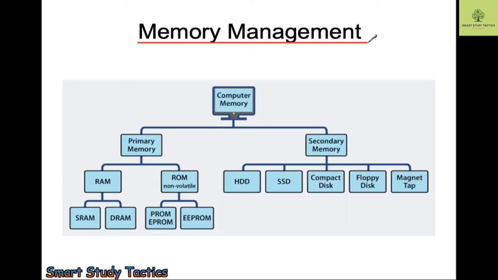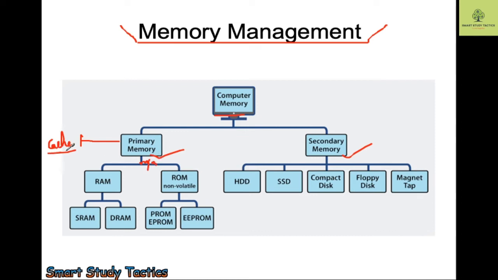Now we have a different view to see the categorization of the memory. The computer memory can be categorized in two ways, primary and secondary. If I am going to talk about the primary memory, one thing I must write down also, cache memory, C-A-C-H-E. Primary memory has cache memory, and this is the main memory.